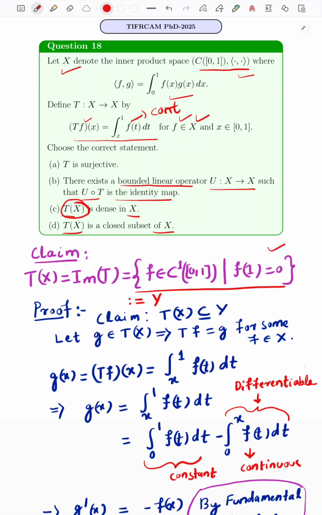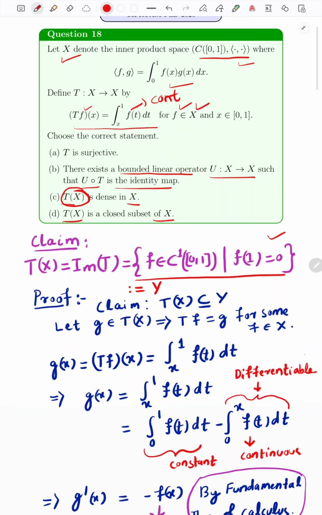We know that if we integrate a continuous function, its regularity increases by 1. So if Tf is equal to g, we expect that this image function g is at least one time differentiable. So the intuition comes from this.